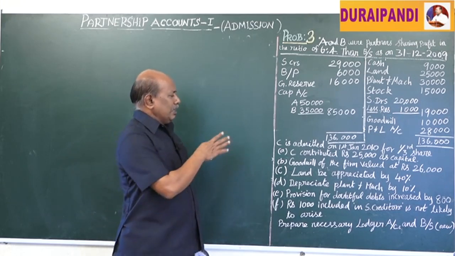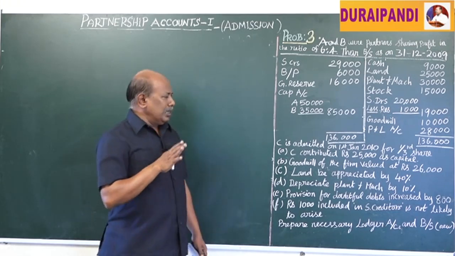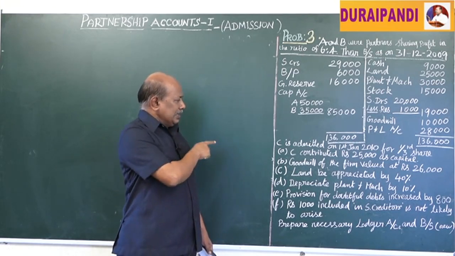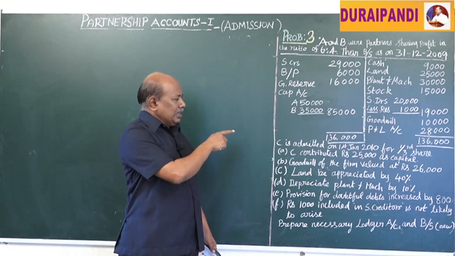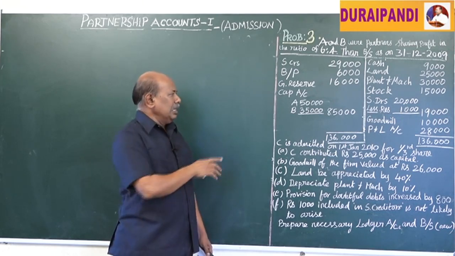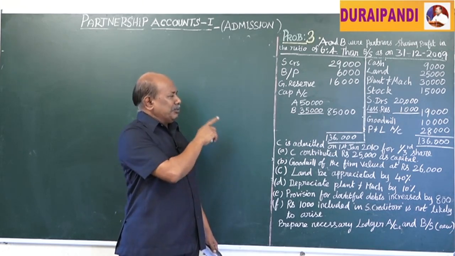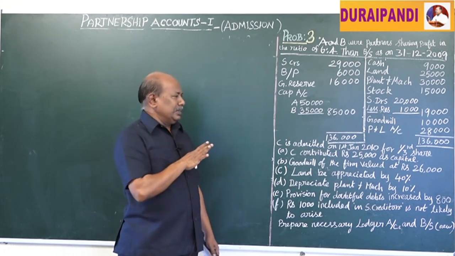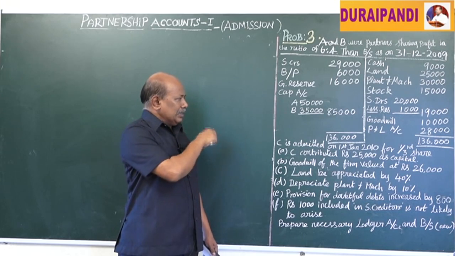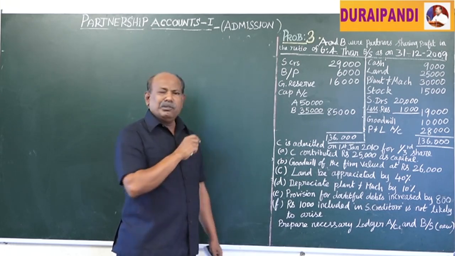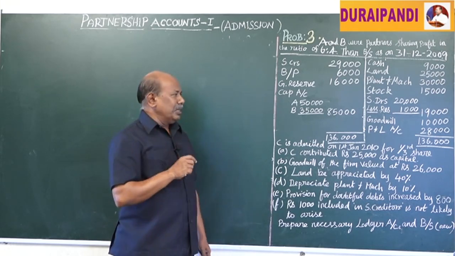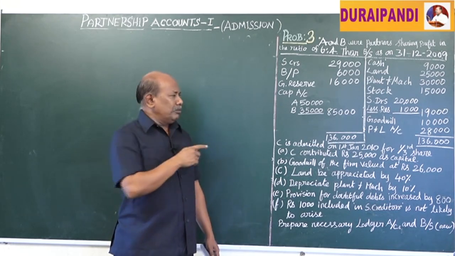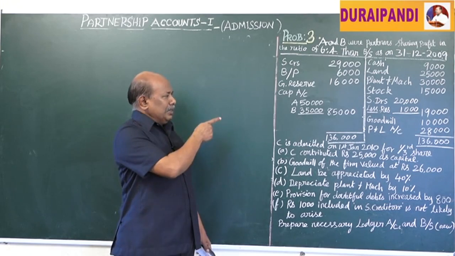With regard to goodwill of the firm, we are going to see in detail. At the time of admitting C, goodwill of the firm was valued at 26,000 rupees. Already the goodwill of rupees 10,000 appears in the old balance sheet. Now in this situation, how do we have to treat the goodwill? There are two ways we have to treat goodwill in partnership accounts.